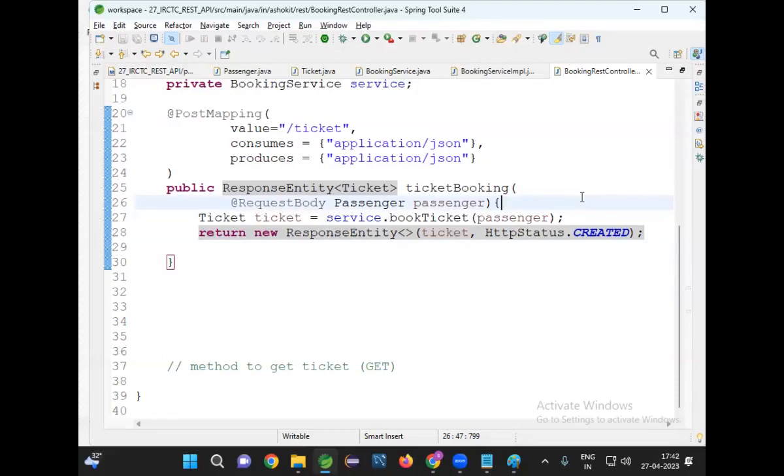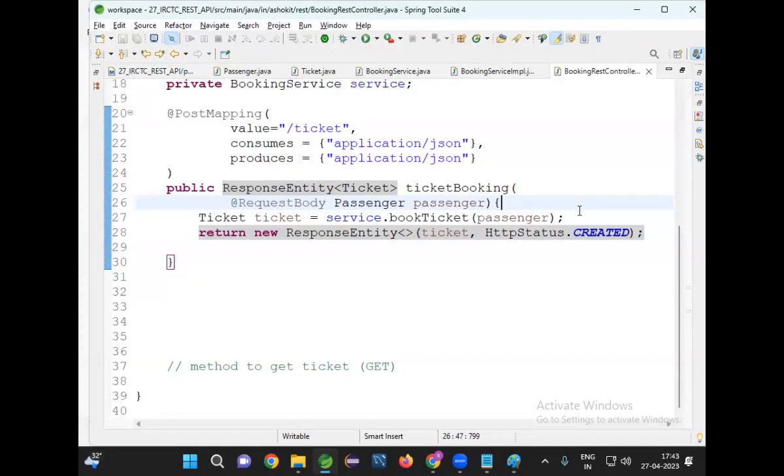We don't need to convert. That will be taken care of by the message converter. Who is using the message converter? Dispatcher servlet is using the message converter. Okay, clear? How will it understand which format the client is sending data in? In the request, content type will be available.